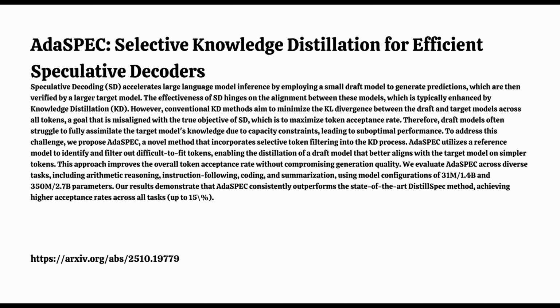So wrapping this up, AdaSPEC basically acts like a smart tutor for the small draft model. It figures out what's just too hard to bother with, given the student's capacity, and directs all the effort towards mastering the achievable but important topics from the expert teacher model. That's a good way to put it. It maximizes the utility of the small model's limited capacity. Filter out the noise, focus on the signal it can actually handle well. And the result is a higher acceptance rate, leading directly to faster LLM inference without compromising the quality of the big target model.